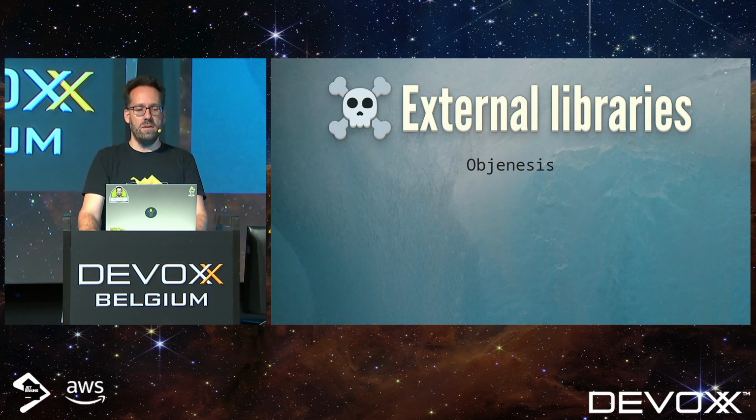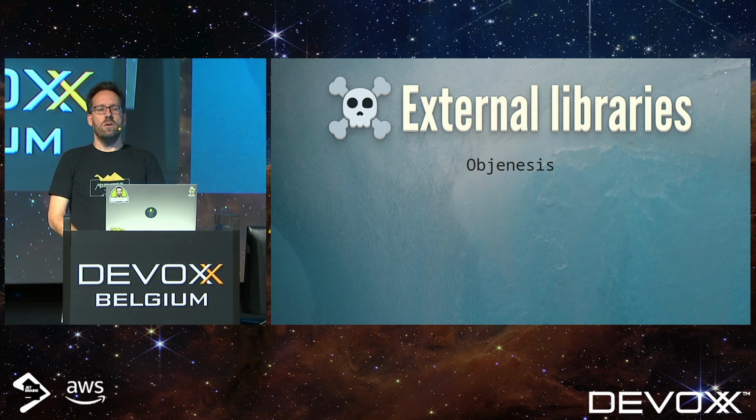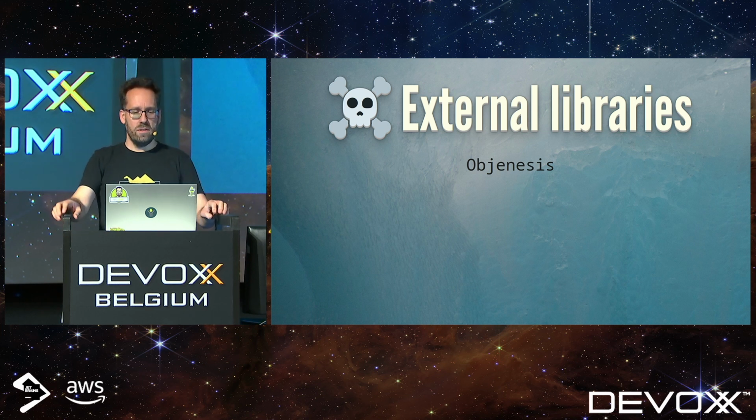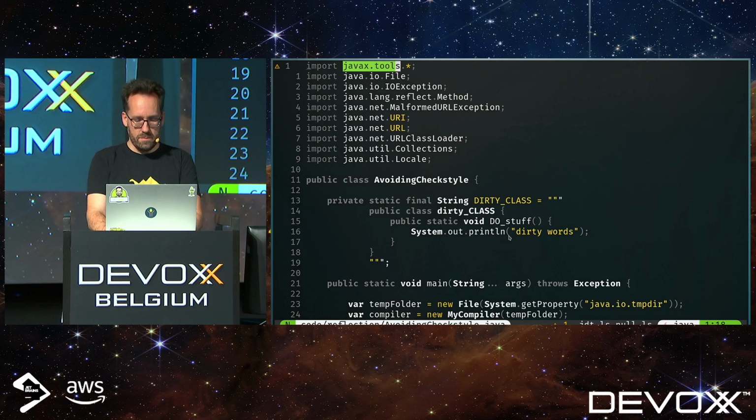Let's talk about external libraries. Who here has heard of Objenesis? I think I see only one hand. Wow. So Objenesis is a library that is used mainly by mocking frameworks. So you probably have it on your class path if you do mocking. You can use it to instantiate objects without calling the constructor. So let's see how that works.